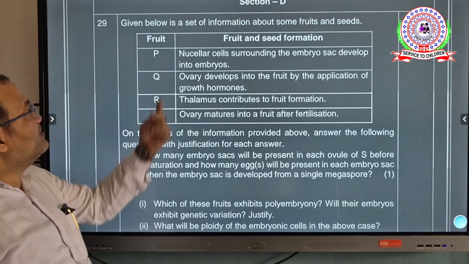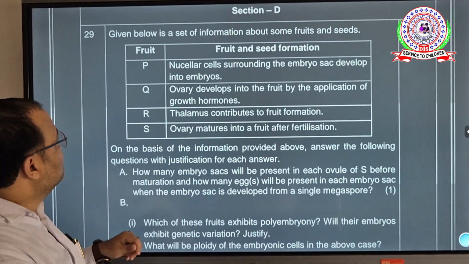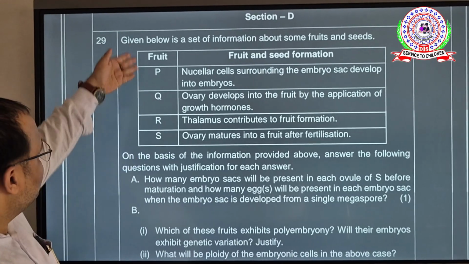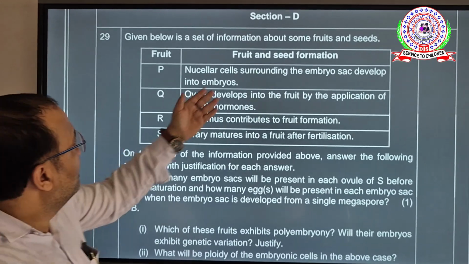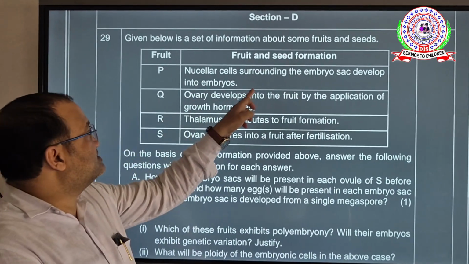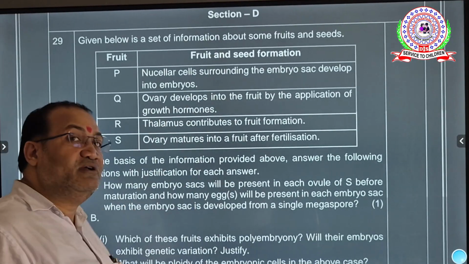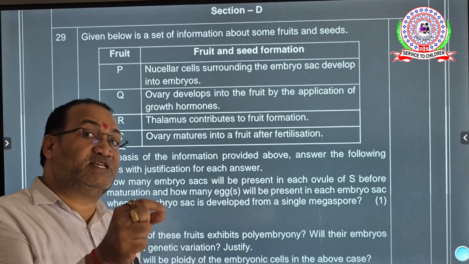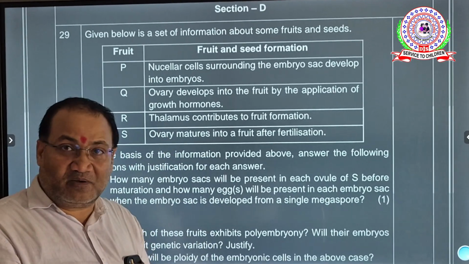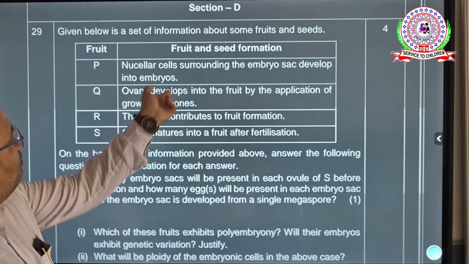Given below is a set of information about the fruit and tree. This is a table in which you can see there are 4 columns P, Q, R, and S. In this condition, these are fruits, and in this condition, fruit and tree formation. P is nuclear cells surrounding the embryo sac developed into embryos. They are talking about nucellus. Do you remember? Those specialized diploid cells found in the ovule of an angiosperm.